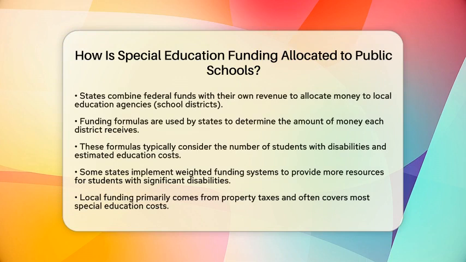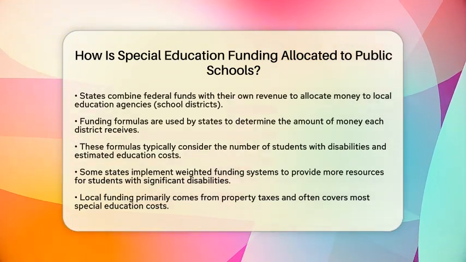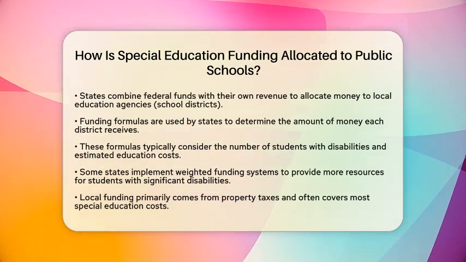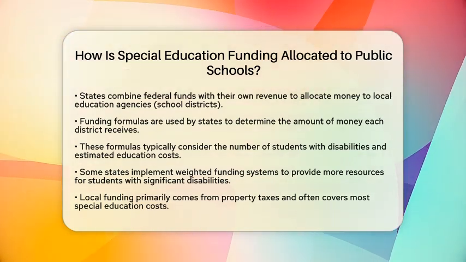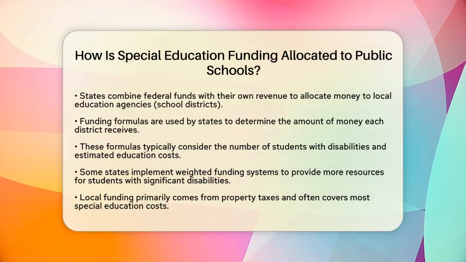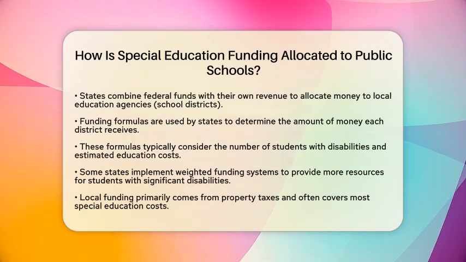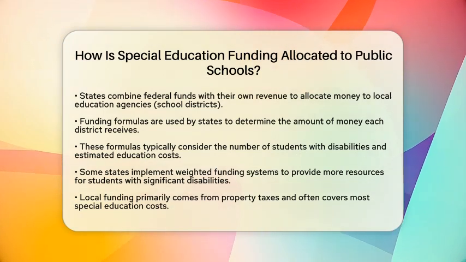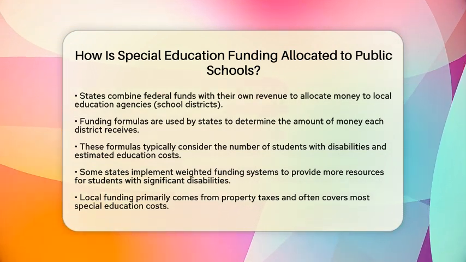Once the federal funds reach the states, they combine these with their own revenue to allocate money to local education agencies, which are the school districts. States often use funding formulas to determine how much money each district gets. These formulas typically consider the number of students with disabilities and the estimated costs of educating them. Some states even use a weighted funding system, where students with more significant disabilities receive more funding to reflect their higher educational needs.